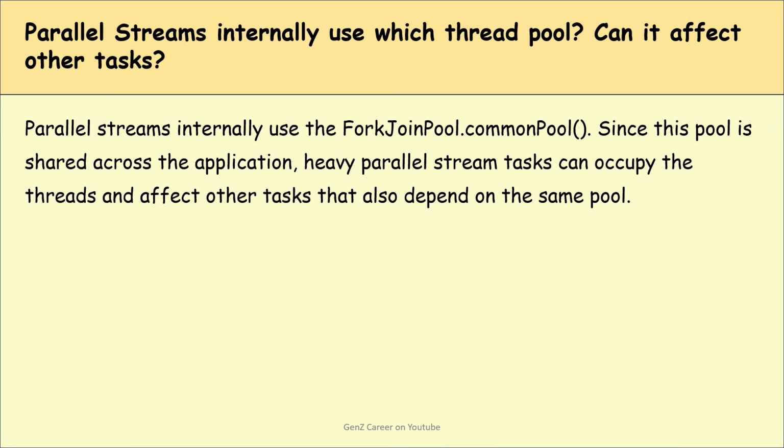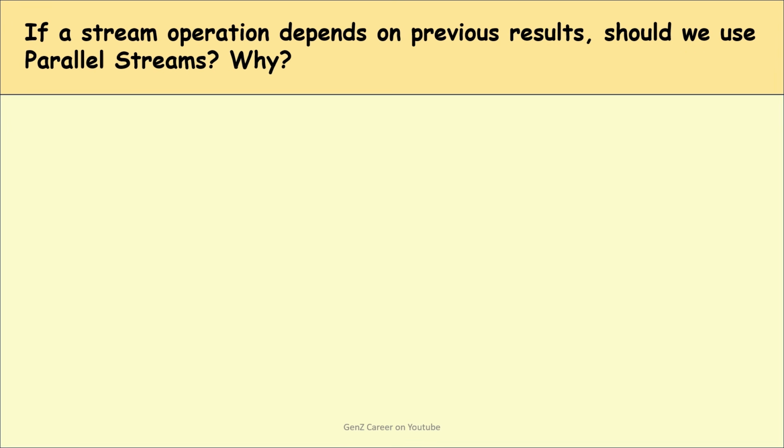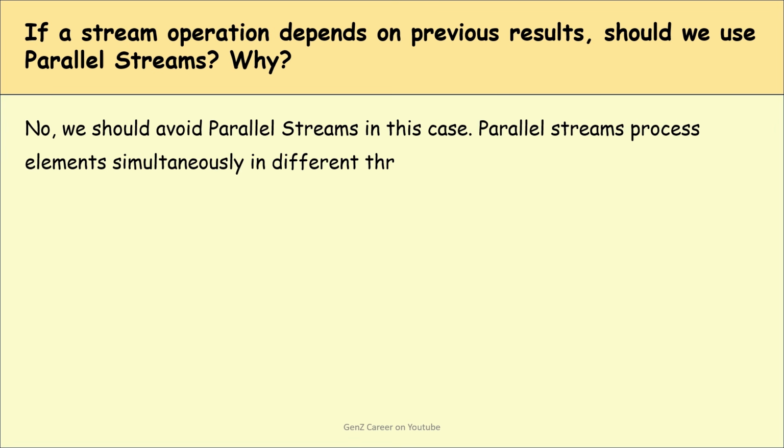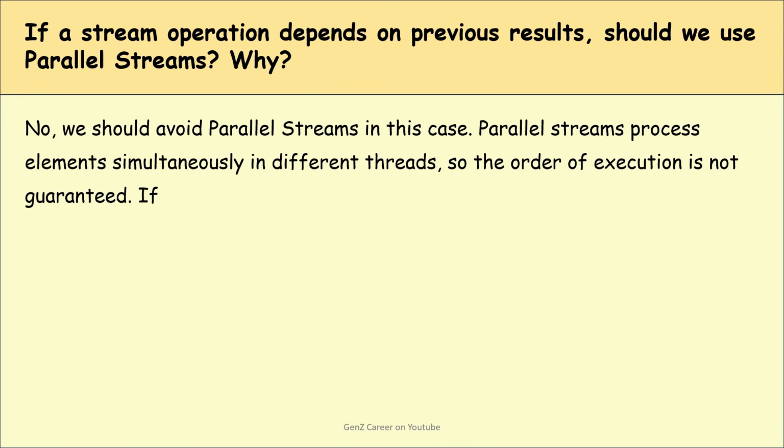So guys, next question is if a stream operation depends on previous results, should we use parallel streams and why? So the answer is no, we should avoid parallel streams in this case. Basically, parallel streams process elements simultaneously in different threads. If an operation depends on the results of the previous elements, parallel processing can give incorrect or unpredictable results.